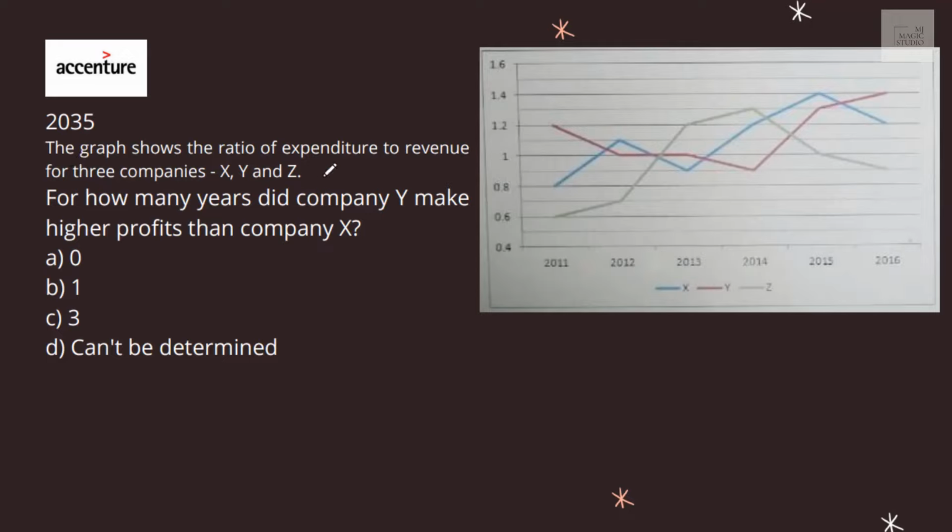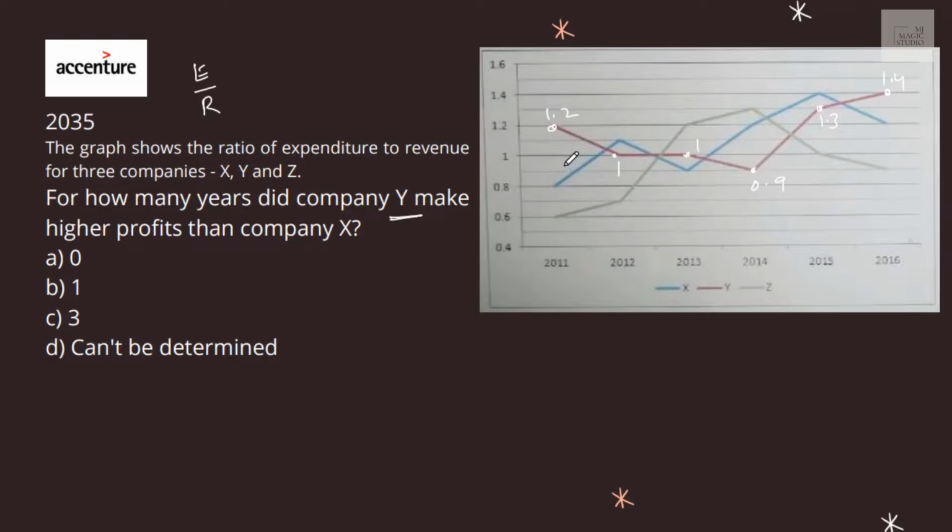Okay, again the same graph of expenditure by revenue. For how many years did company Y, the red line, points 1, 2, 3, 4, 5, 6, this is 1.2, 1, 1, 0.9, this point is 1.3, and this is 1.4. For how many years did company Y make higher profits than company X?